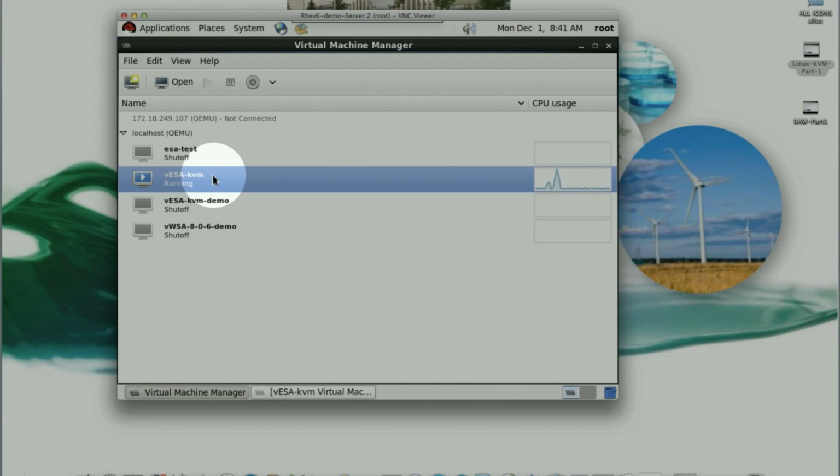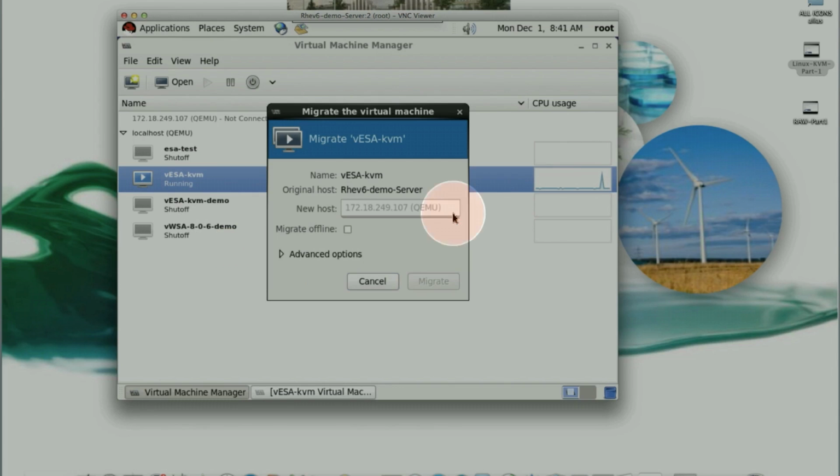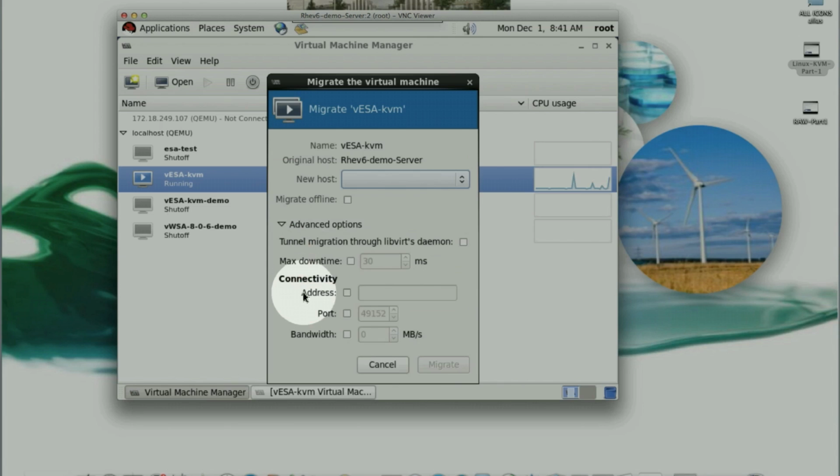Once you have multiple hosts managed through the same virtual machine manager, we can migrate a machine. So for example, this virtual ESA is running on this host. I can do a right click, click on migrate. If the host is properly connected, in my case 172.18.249.107 is not connected, that was just a demo to show. And it gives you an option, and several other options under advanced: the connectivity, max downtime, and port.